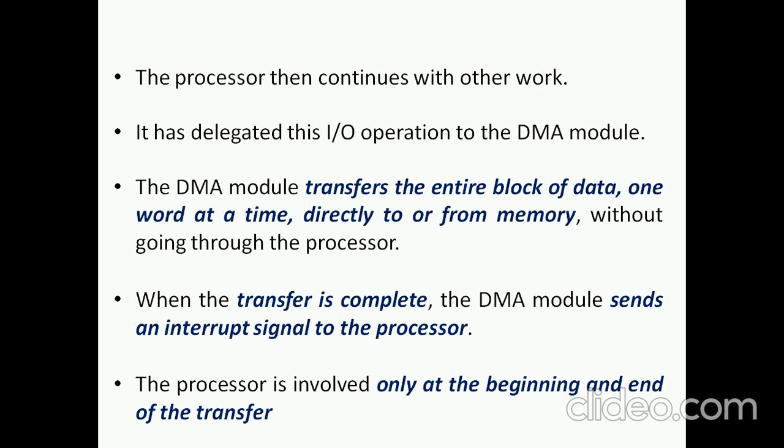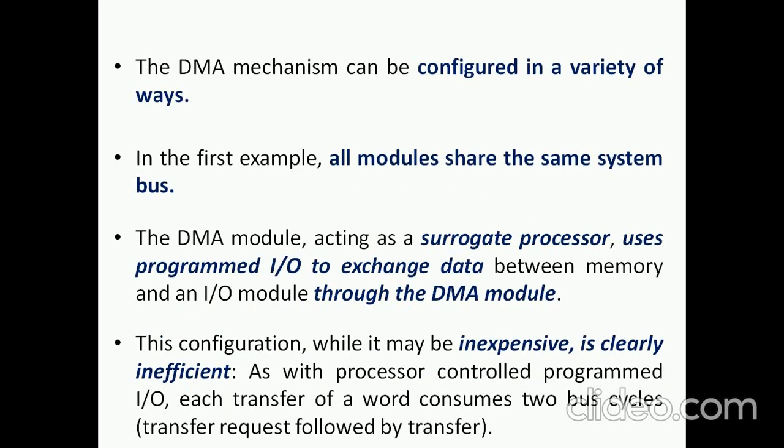Why have we included the DMA, that is direct memory access? Because I want to improve the system efficiency. How is it achieved? Because the processor intervention in DMA is very small, negligible; it is only at the beginning and end of the stages. This DMA mechanism can be configured in a variety of ways. We have three different ways to configure this DMA.